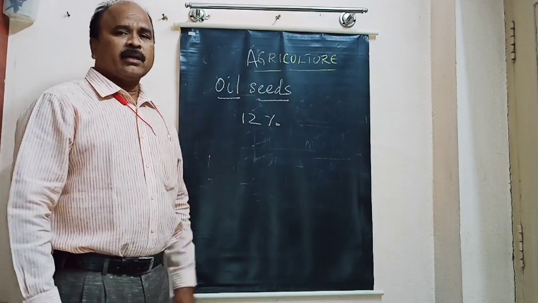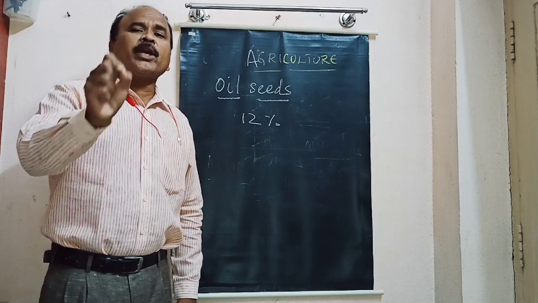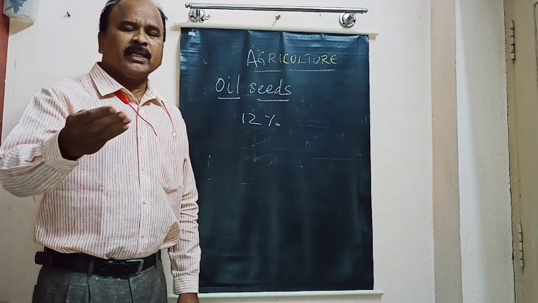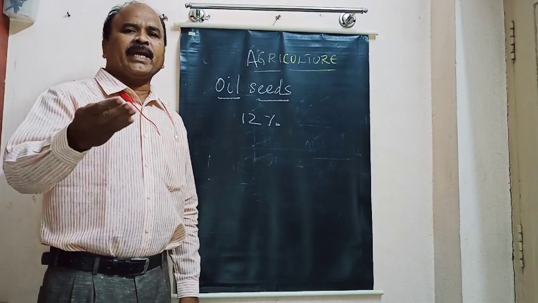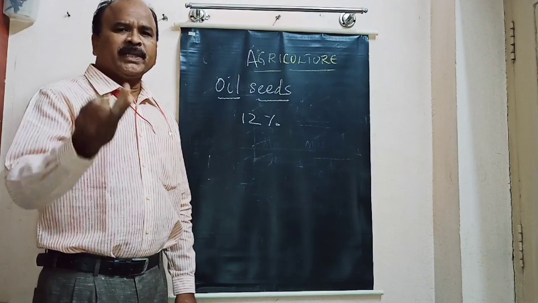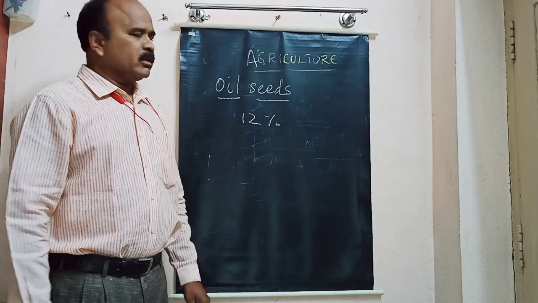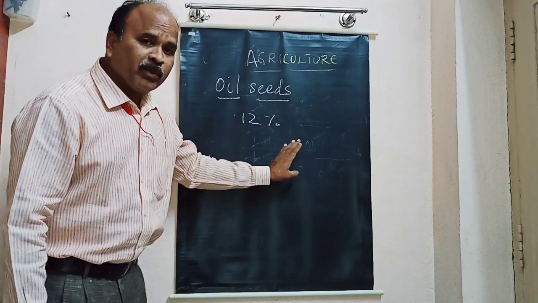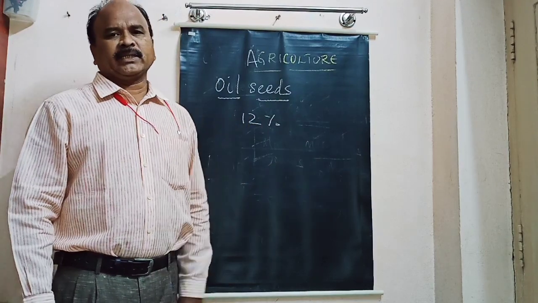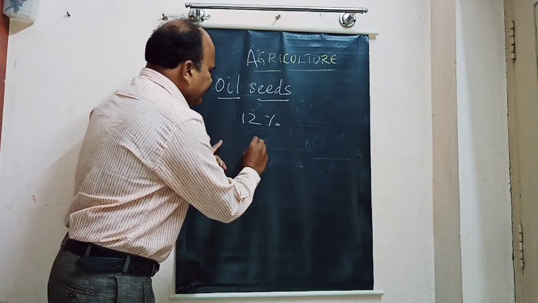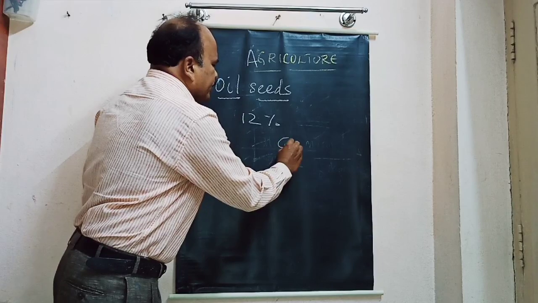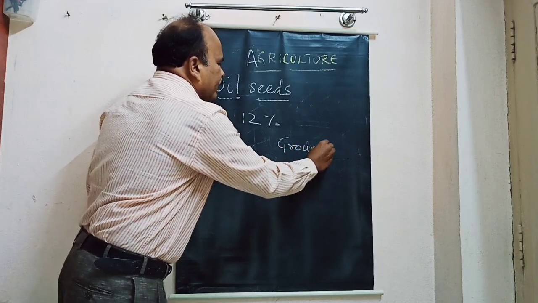These oil seeds are used as cooking mediums. They are edible and they are also used as raw materials in making soaps, cosmetics and ointments. India ranks second in terms of production of groundnuts, next to China.